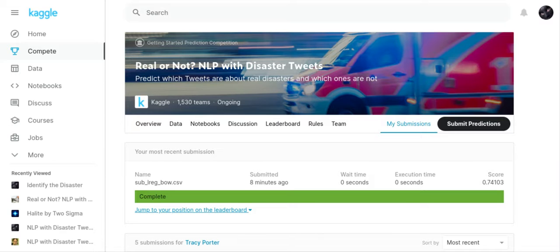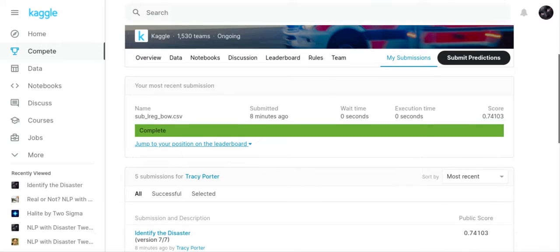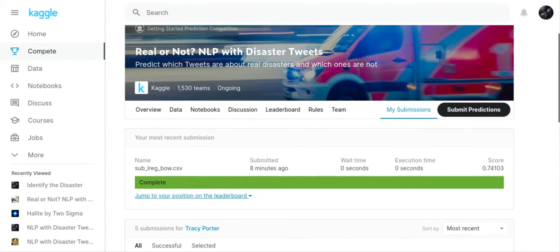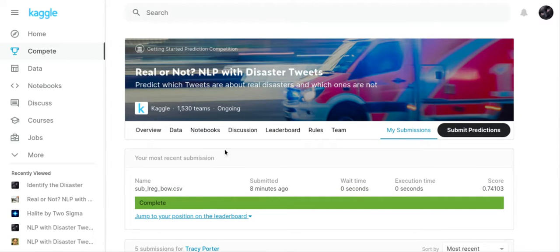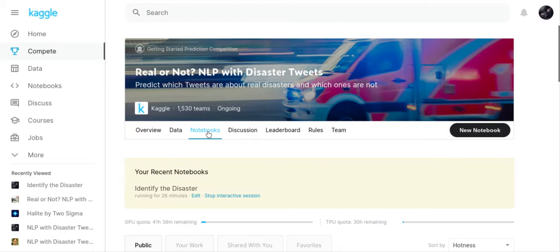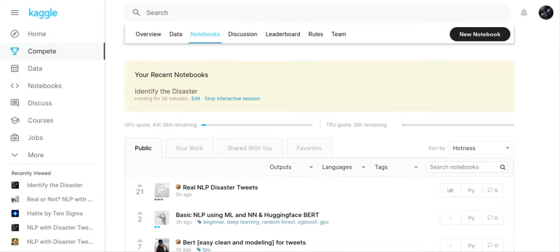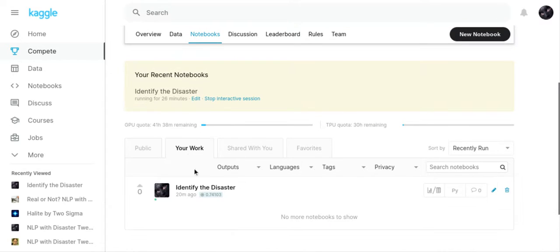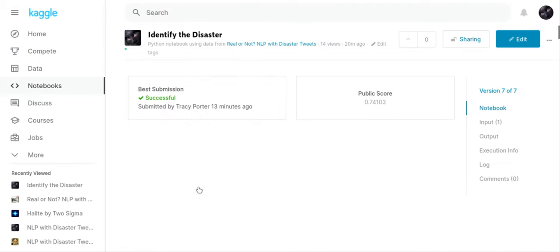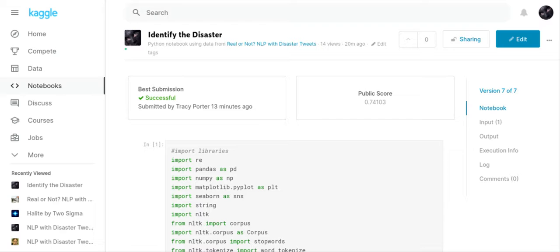And see if I can improve my score with XG Boost. So what I wanted to do is go over my notebook with you so you can see it. I would like to say that I made my notebook public, so anybody who wants to see it can see it.